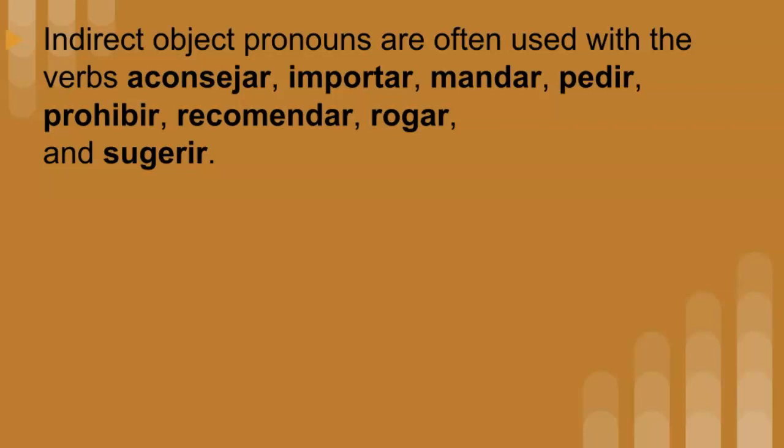The indirect object pronoun would be placed in your main clause, which is kind of giving you a preview of what's to come in your subordinate clause. So here are some examples of that.